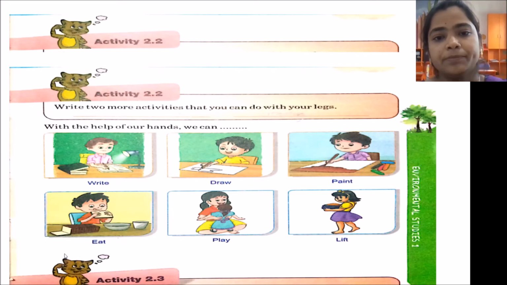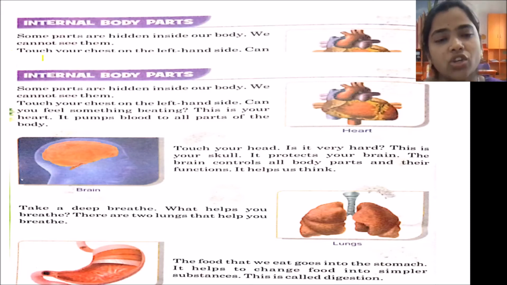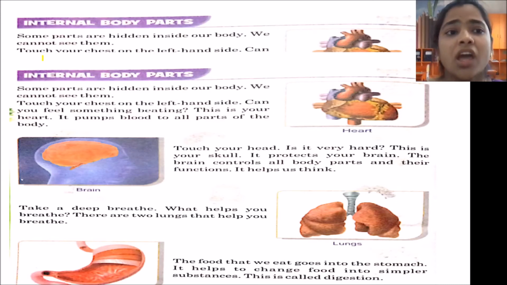Okay. The next one, internal body parts. Some parts are hidden inside our body. We cannot see them. Touch your chest on the left hand side. Can you feel something beating? Yes, you can feel something beating. This is your heart. What is the work of the heart? It pumps blood to all parts of the body. So this is how the heart works.